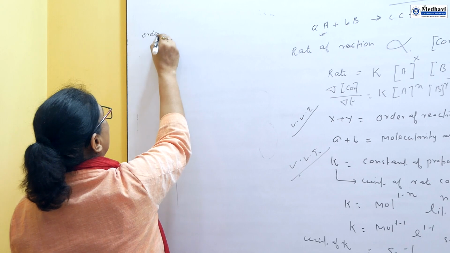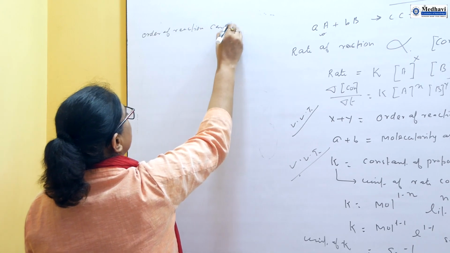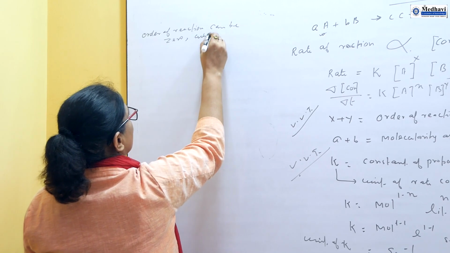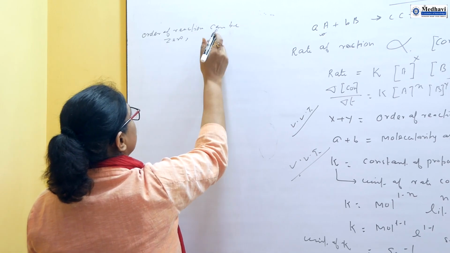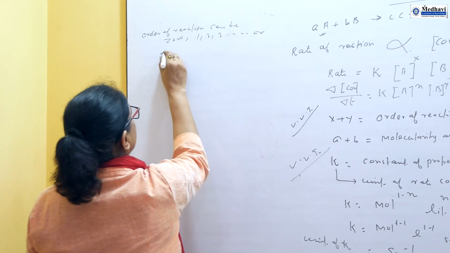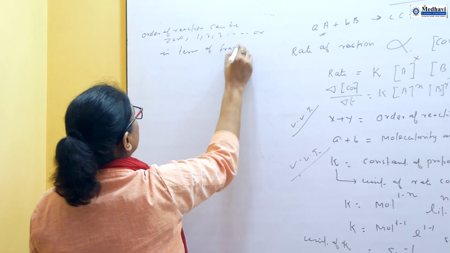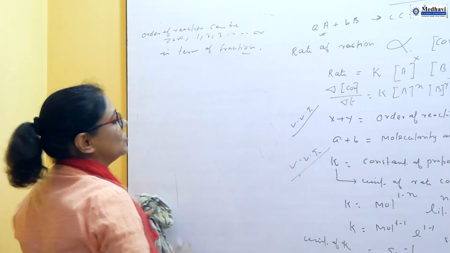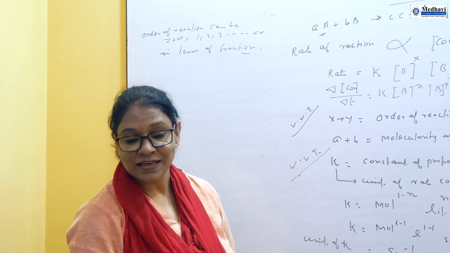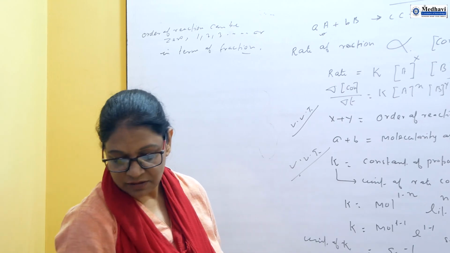That order of reaction can be 0, 1, 2, 3, or in terms of fractions. Molecularity, I will discuss, and the difference between order and molecularity. But first we solve this question.